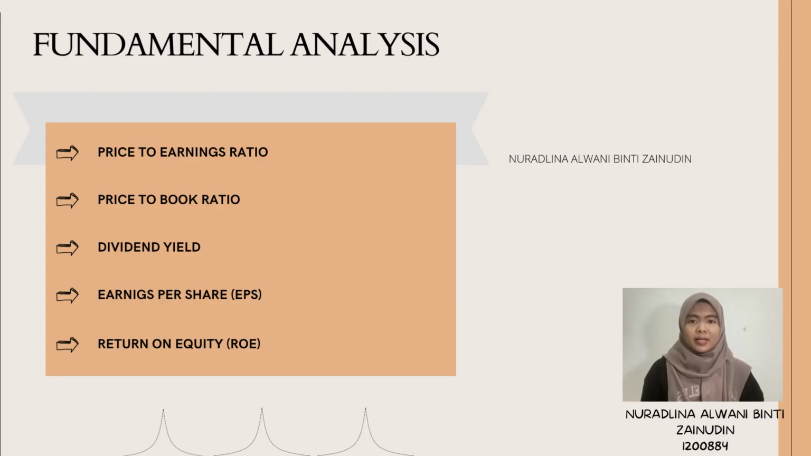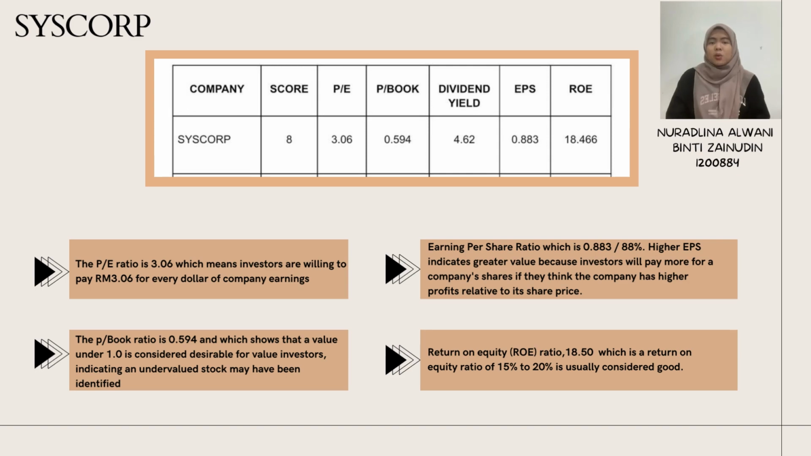Next is fundamental analysis. We use fundamental analysis to ensure that we are invested in a good company and to help us determine if it is the right investment choice for our portfolio. There are 5 types of ratio that we use in the fundamental analysis. First is price to earnings ratio, price to book ratio, dividend yield, earnings per share (EPS), and return on equity (ROE). One of the companies that has a good performance is Syscorp.